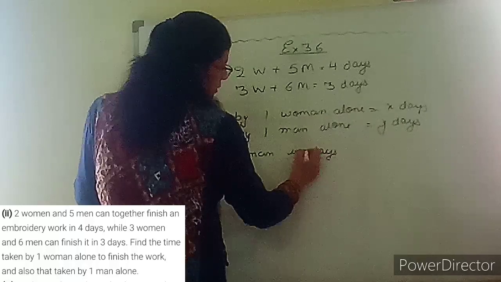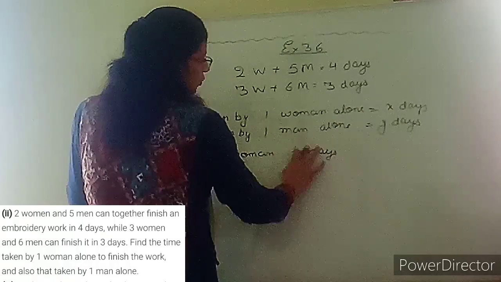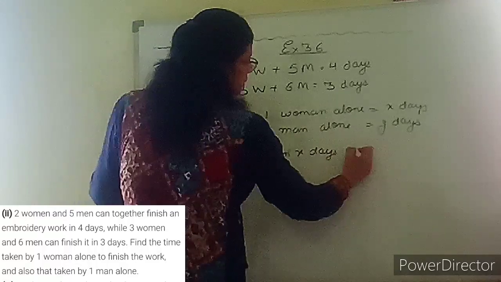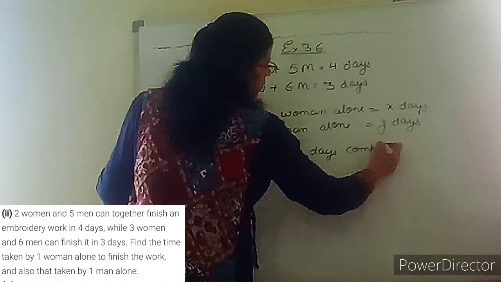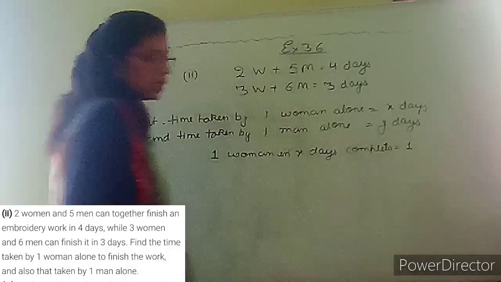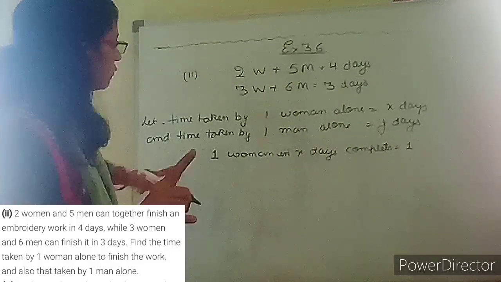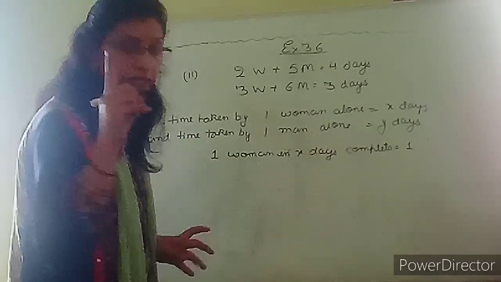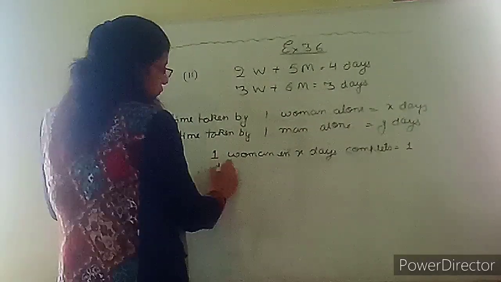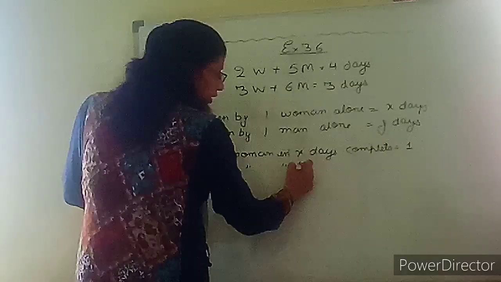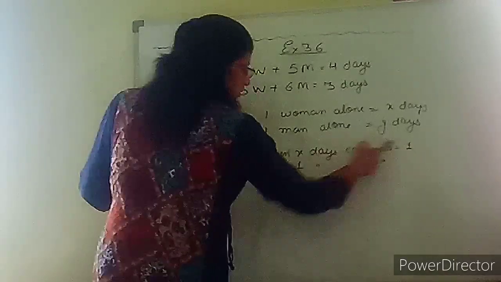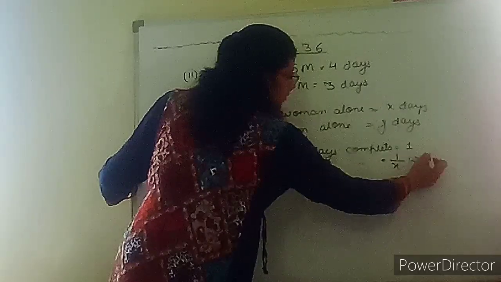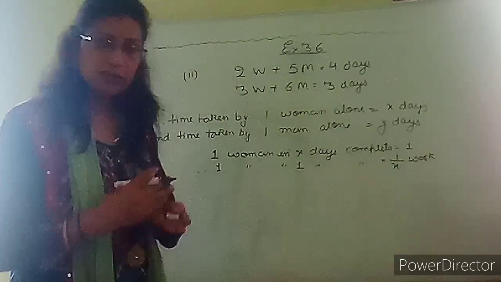In x days. Okay, write properly. One woman in x days completes how much work? One work. So the full work, one woman does in how many days? In x days. So we need to find one day's work. I told you, one day work. Therefore, one woman in one day will complete 1 upon x work. So whatever part she does, it is 1 upon x.